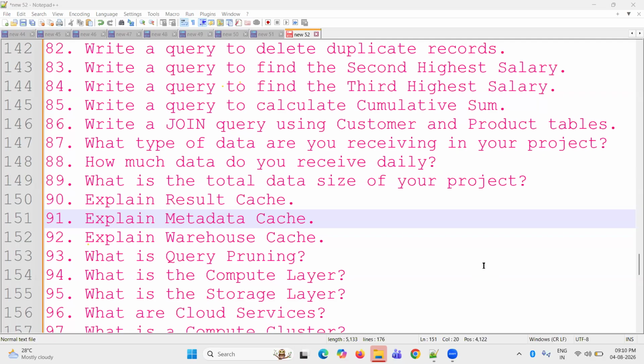Right now we are completing Snowflake, and I try to apply the learnings in a project. Can you please give me any project documentation? I will provide it this week. I'm preparing that, from last week I'm preparing, and I will show it this week.